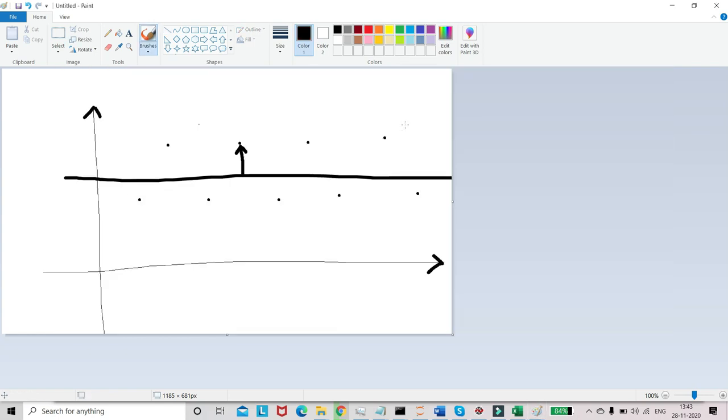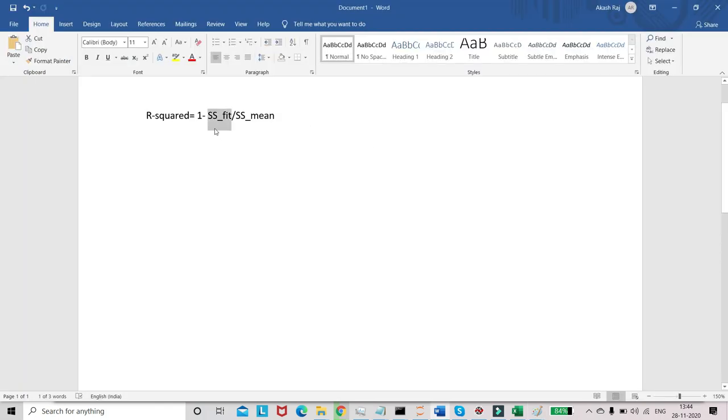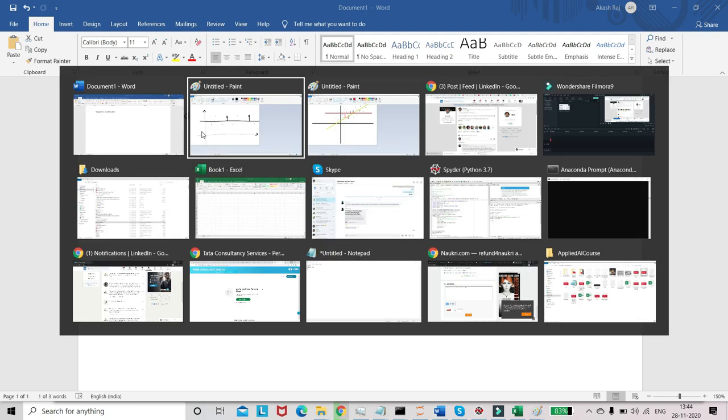But suppose my data points are like this. In this scenario, my mean line is this one and my fitting line is also this one, because you can see this is the line that best fits the model. The sum of squares along this line is the least, right? So in this case, both the sum of squares for the fit and the sum of squares for the mean become equal and cancel out, giving 1, and the R squared value becomes 0.